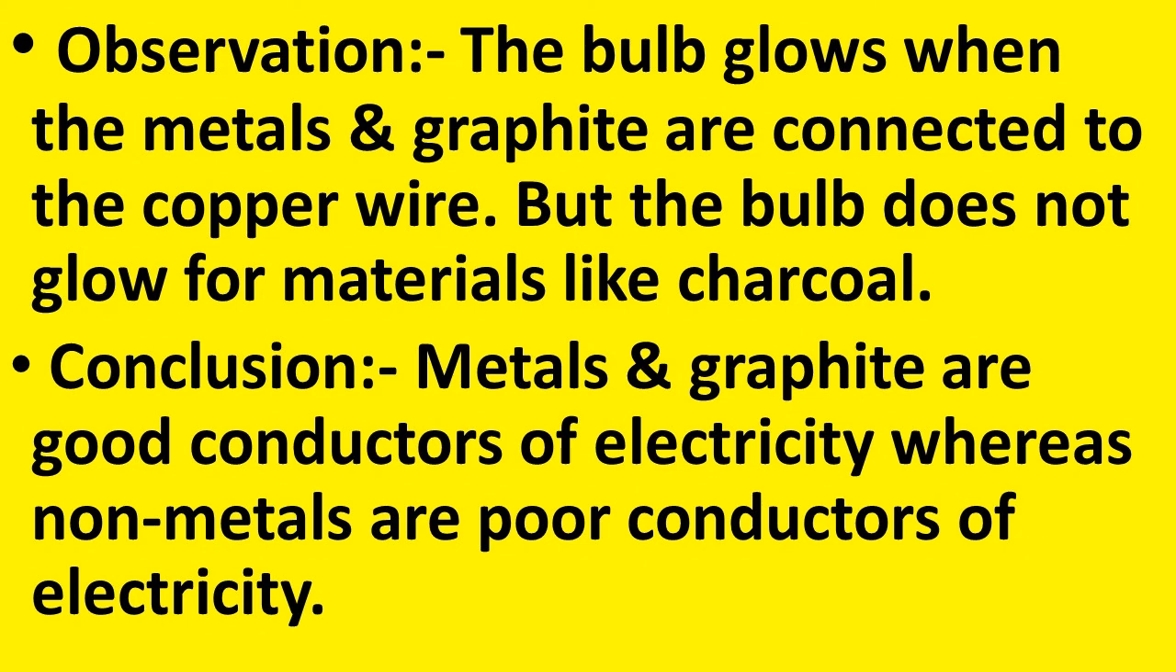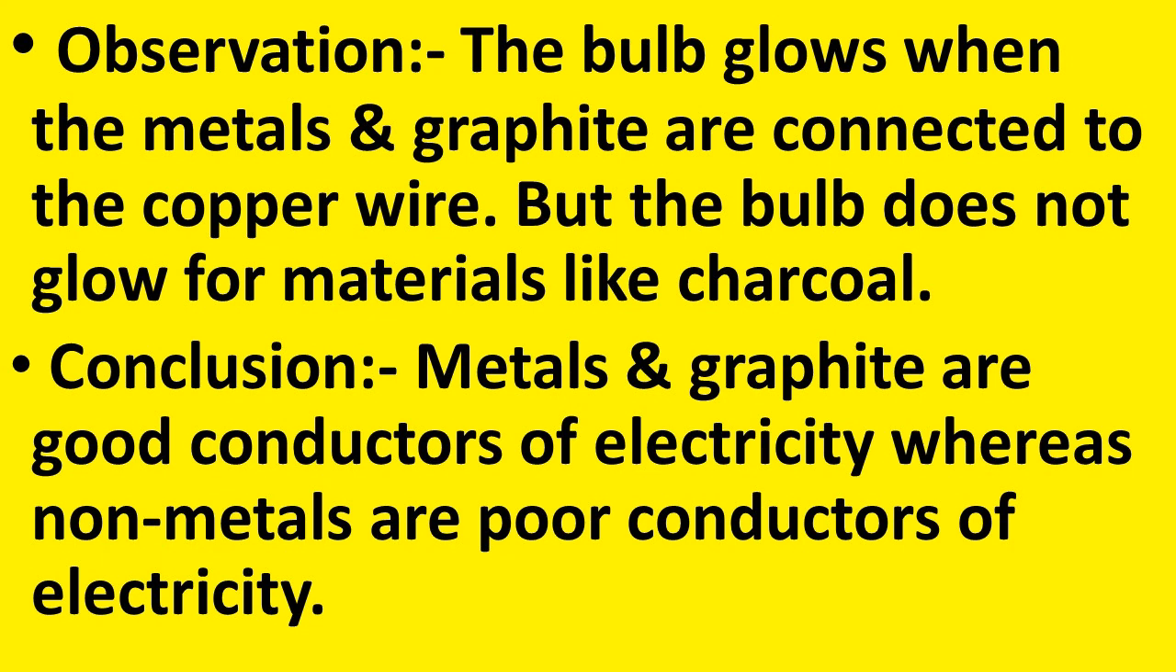Now, let us see the observation. The bulb glows when the metals and graphite are connected to the copper wire, but the bulb does not glow for materials like charcoal. So, when we connect the metals and graphite in the circuit, we can see that the bulb glows. But when we replace that metal with charcoal, which is a non-metal, the bulb does not glow.